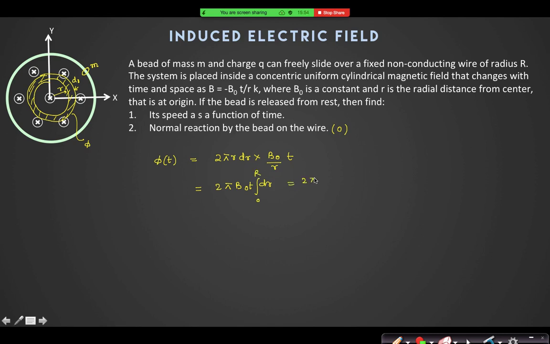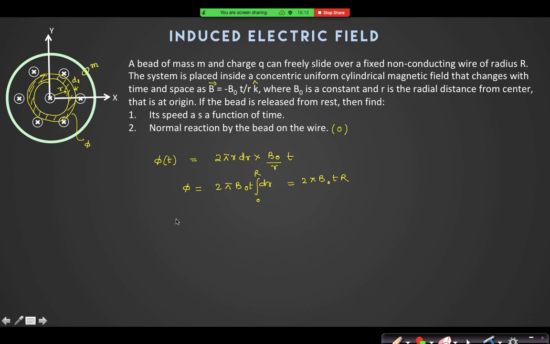Sir, will k not be there? K is there, no, k cap. Magnetic field direction is minus k cap. Look, it is not k, it is a constant. So 2 pi B naught into t r. Do you get it? Flux at a time t is this one.